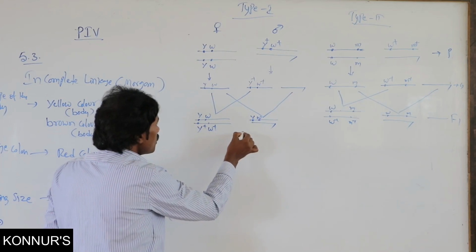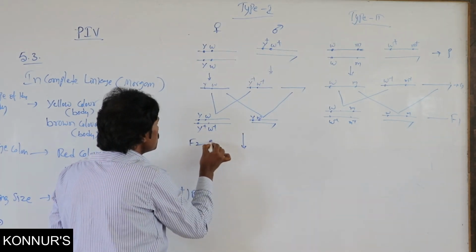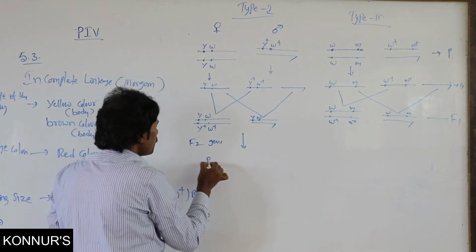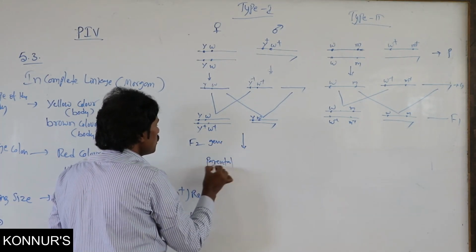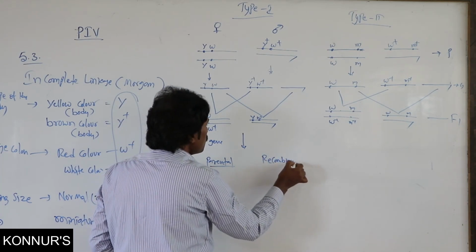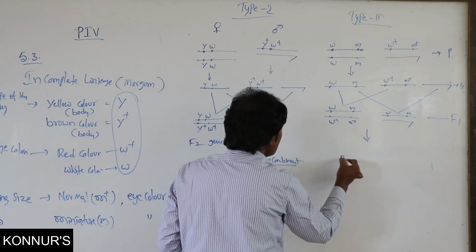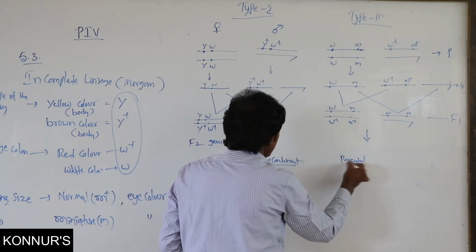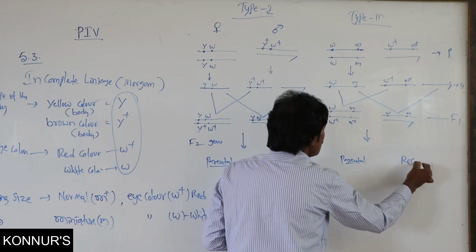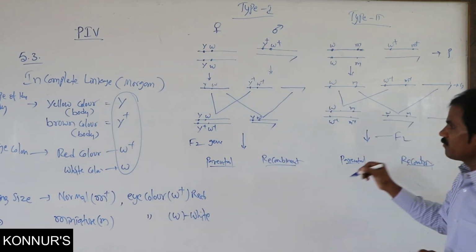Here, in F2 generation, the parental type, then recombinant type. Here also, in F2 generation, parental type and recombinant type.